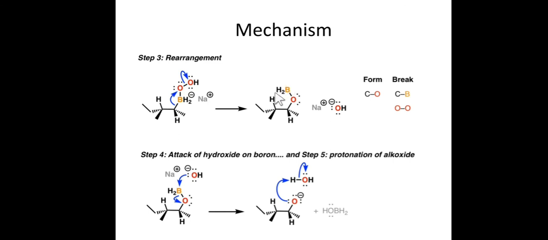You can see that this kind of complex is broken by the attack of hydroxide ion on the boron. It will give us this alkoxide type of intermediate, which on acidification or protonation leads to the final molecule, the alcohol. This is a very simple mechanism for the hydroboration reaction. You must remember that boron is electron deficient and it will be attacked by the OH or peroxide ion.